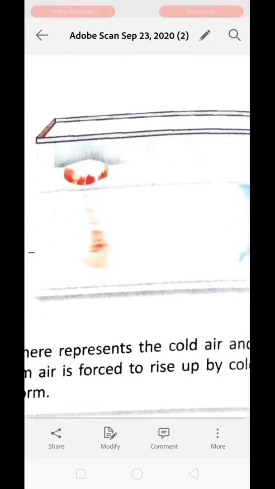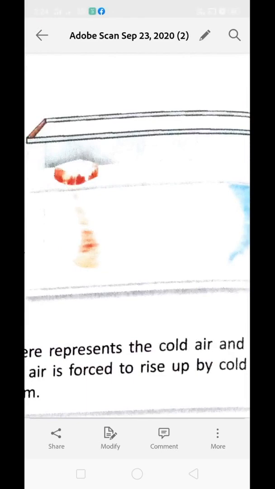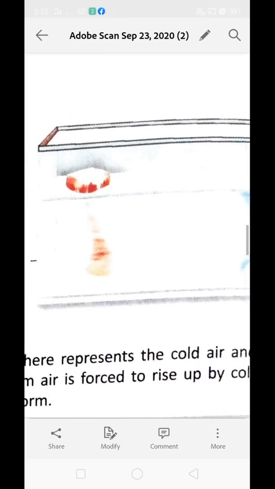Clear? The warm air is rising upward. Why? Because the cold air is moving downward. Okay, the warm air is rising upward, and to take the place of the warm air, now the cold air is moving in a downward direction.